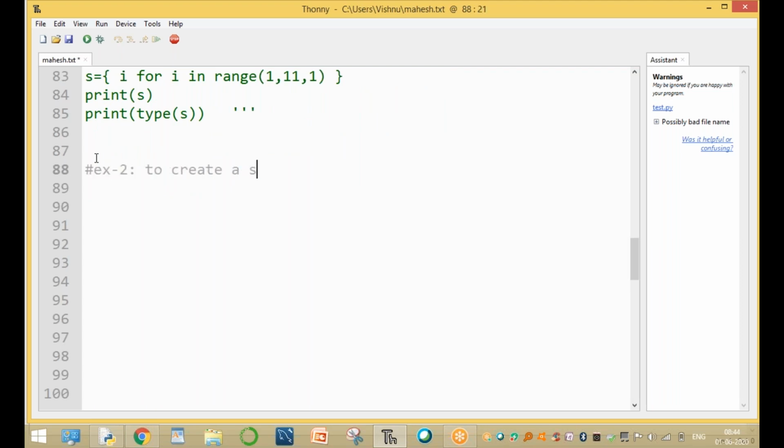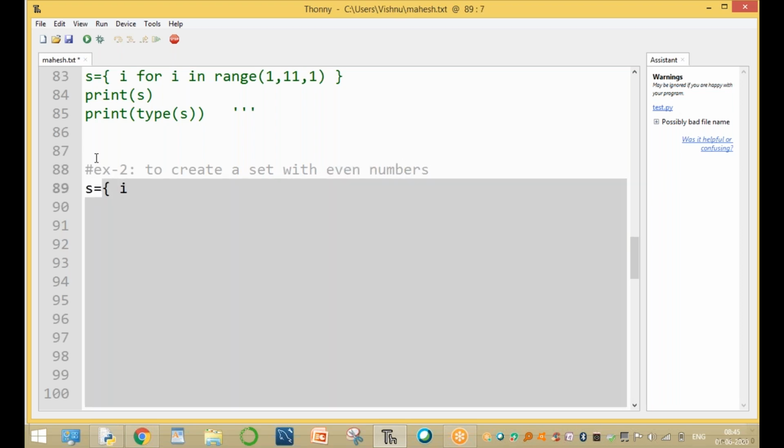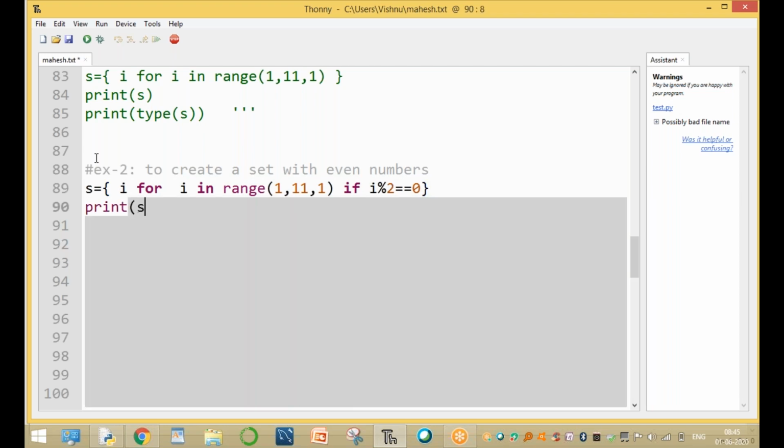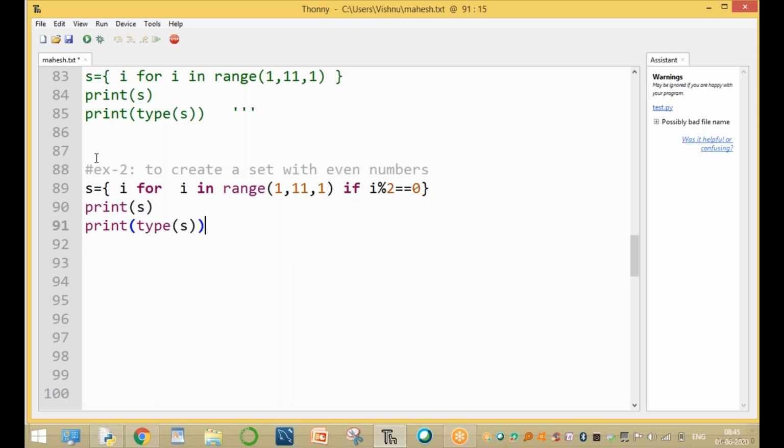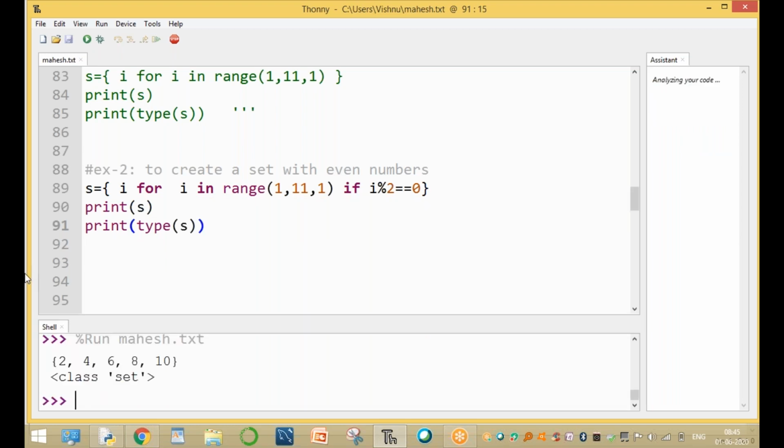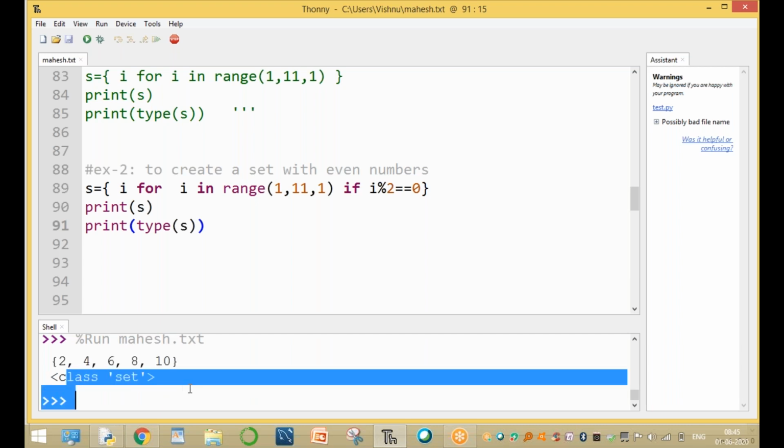To create a set with even numbers, s equal to i for i in range of 1, 11, with the if condition, if i percent 2 equal to 0, inside curly braces, and print s and the data type of s, which is set type. You can now run this program. Now the set is created with only even numbers 2, 4, 6, 8. The type is the set type.